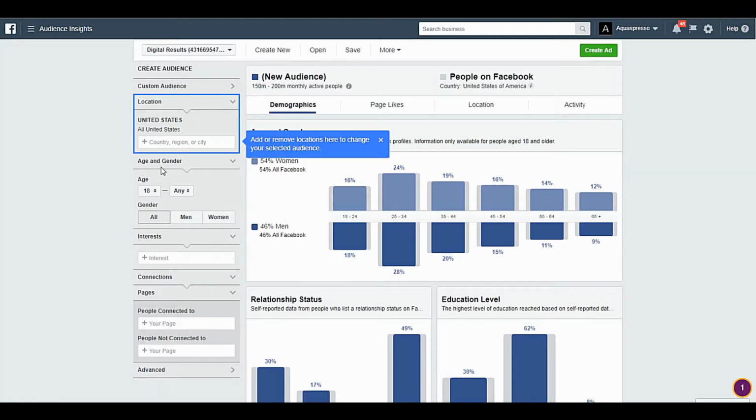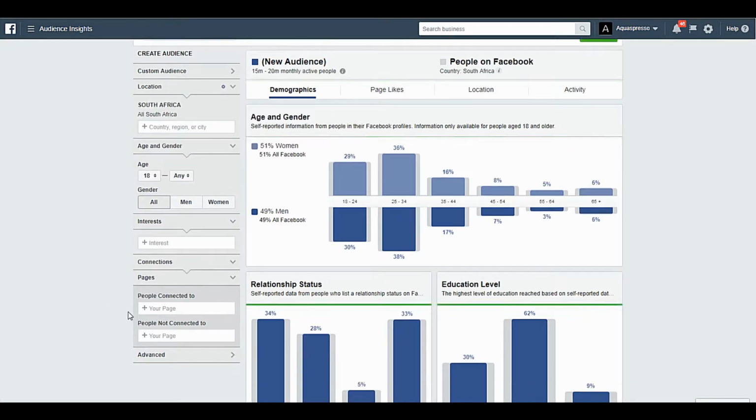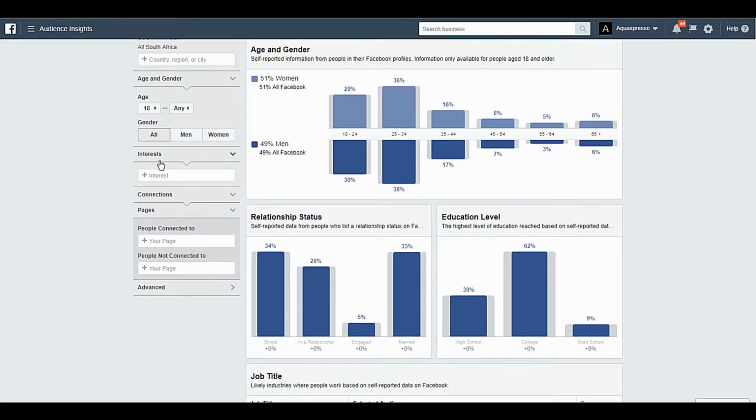I'm going to click on Everyone on Facebook, and literally duplicate how I targeted people in my ad, in our Audience Insights. So I'm going to choose the same region, South Africa in this case, and we're going to choose the interest group of weight training.